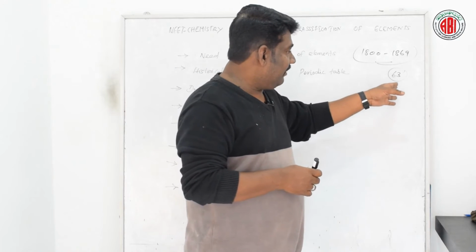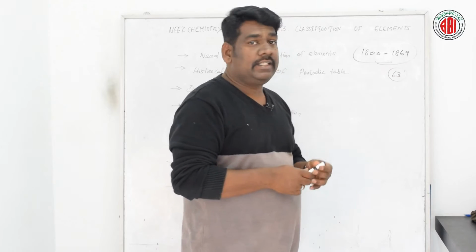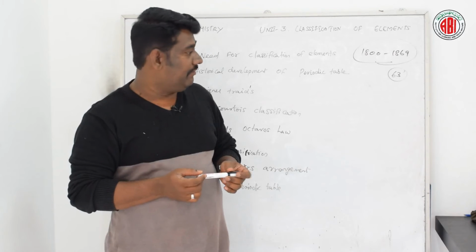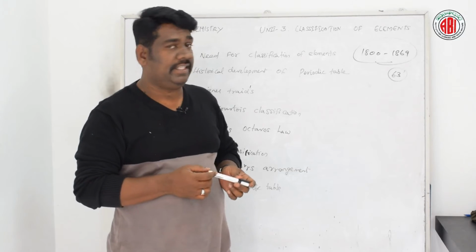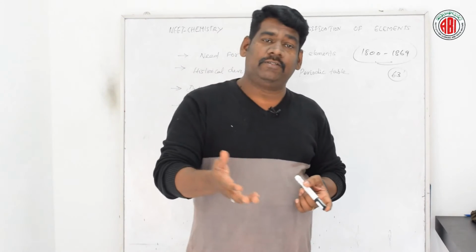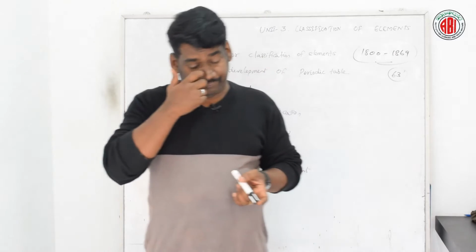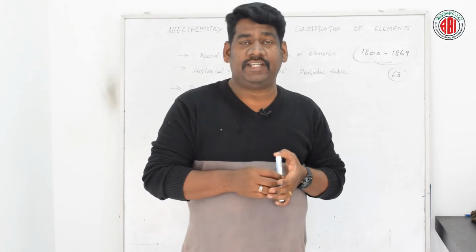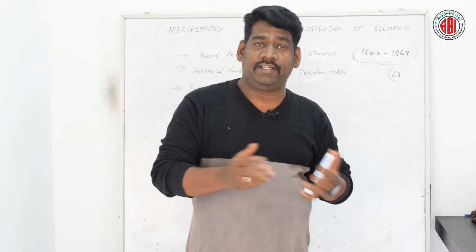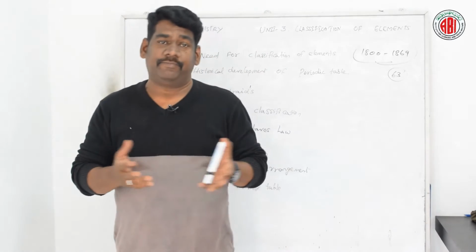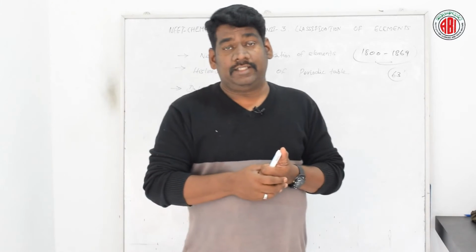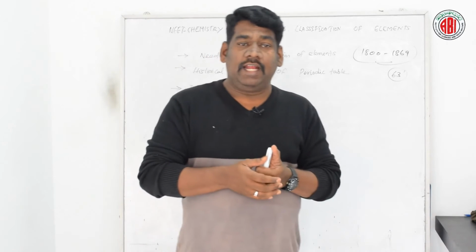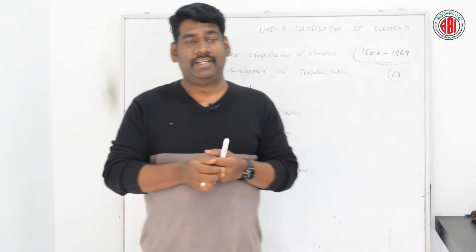In this case we are talking about the ending of the 18th century. So far we had discovered 63 elements, but in the modern world we are talking about 118 elements which were discovered and known by the world, and there are a few more elements which are still under discovery, and a few more elements which are even unnamed.